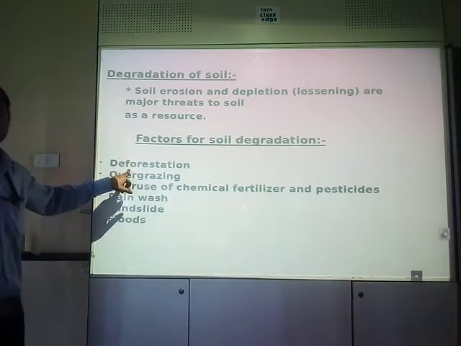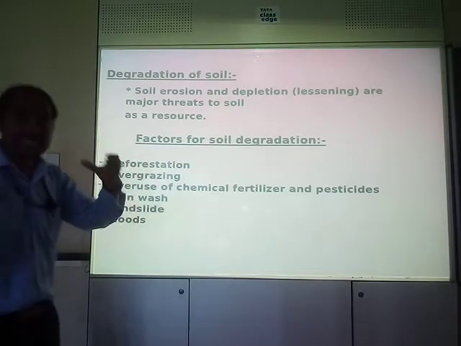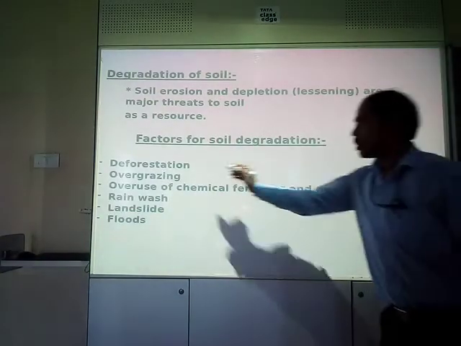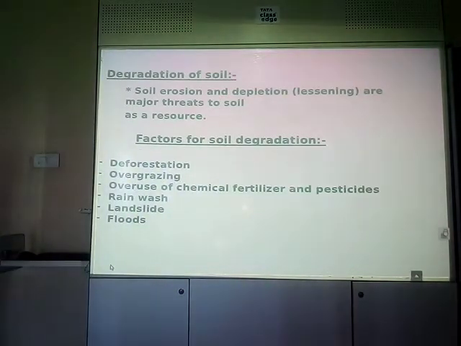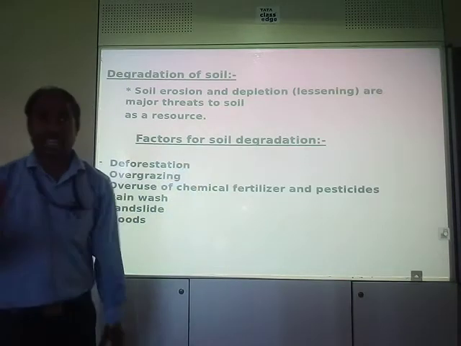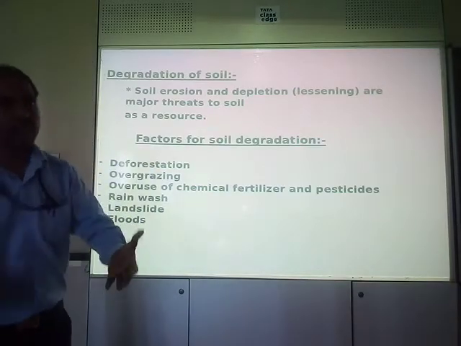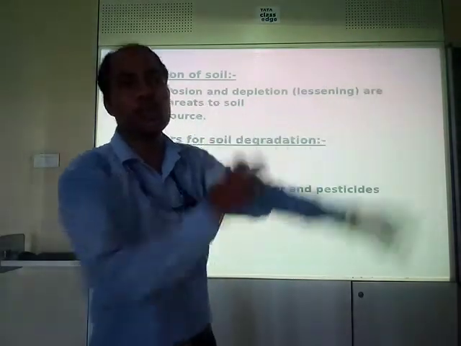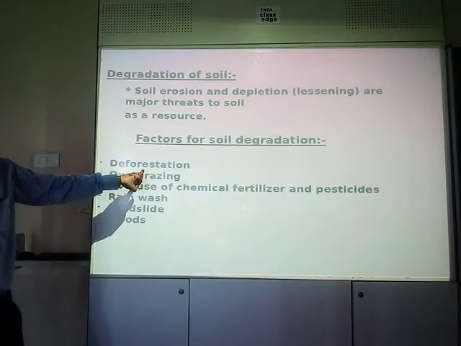Number one is deforestation. The word deforestation means cutting down of forest, cutting down of trees. Always remember, cutting down of forest is known as deforestation. Now, imagine if we cut down all the trees, then obviously if the wind comes, it is going to take away the soil with it. The fertile part of the soil will be blown away, or washed away by the water. So deforestation leads to soil degradation.